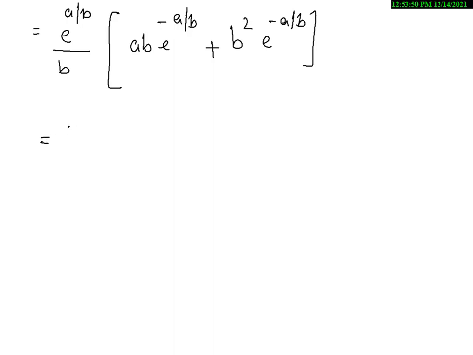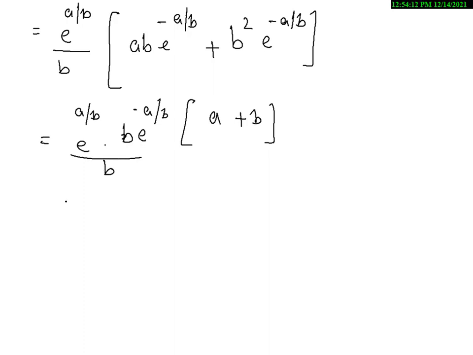Now if I take b common and e power minus a by b common, e power a by b is as it is, into, my leftover term will be a plus b, divided by b.